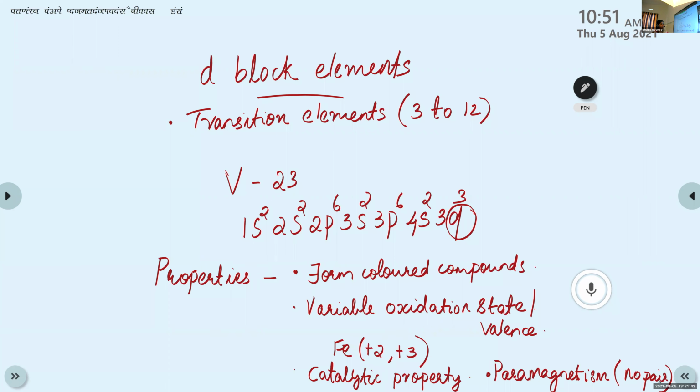So D block elements exhibit paramagnetism. Clear? So these all are properties of D block elements. They form colored compounds, variable oxidation state or valency. They have catalytic property. They show paramagnetism. These properties are special compared to other blocks. This is clear?